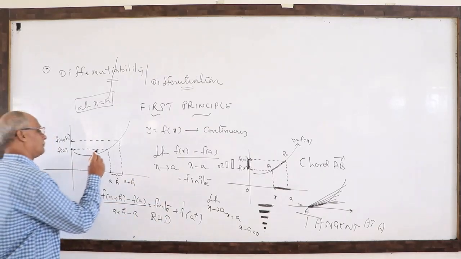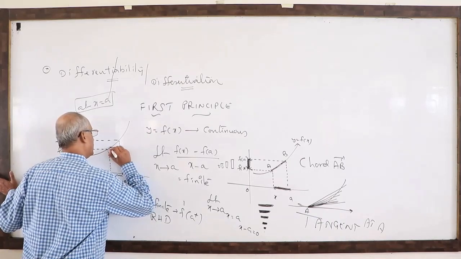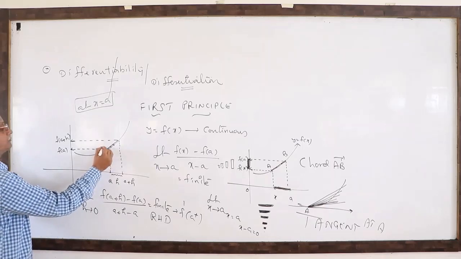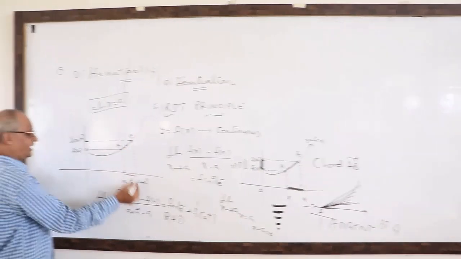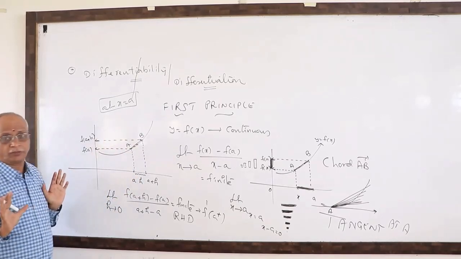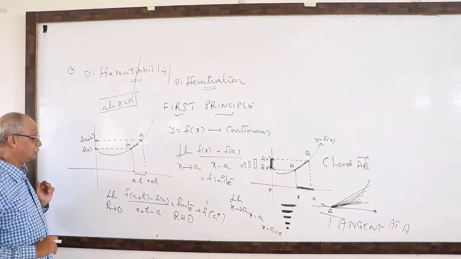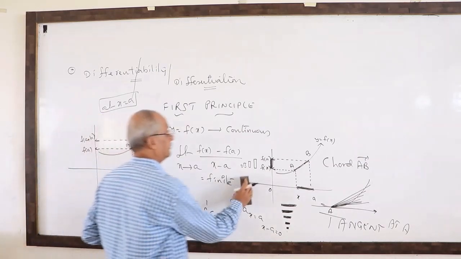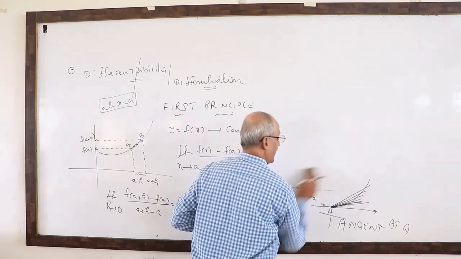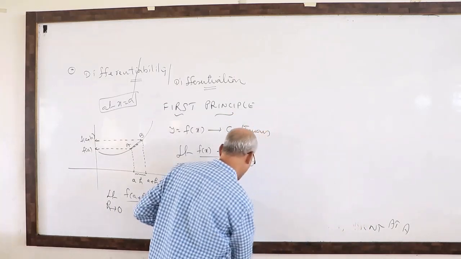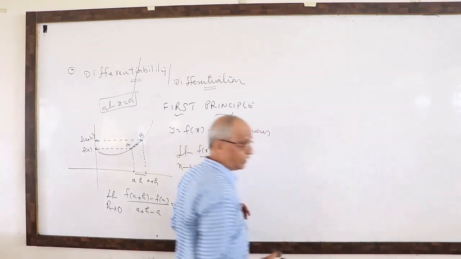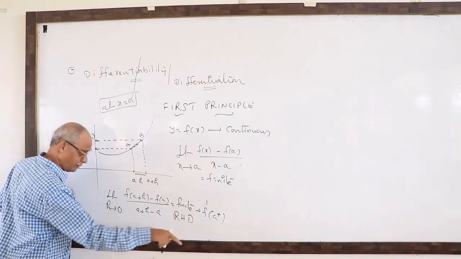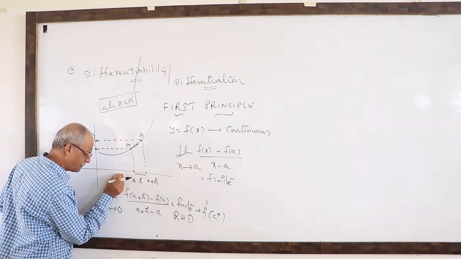All the way here, remember, you are going right hand side. When you are traveling to the right hand side of a, this is your chord AB. Now, go to the other hand. What is the other hand if you consider? Left hand side of a. Left hand side of a, what is implied? Mathematically it is less than a. How will you go left side equally? Go h units left side.